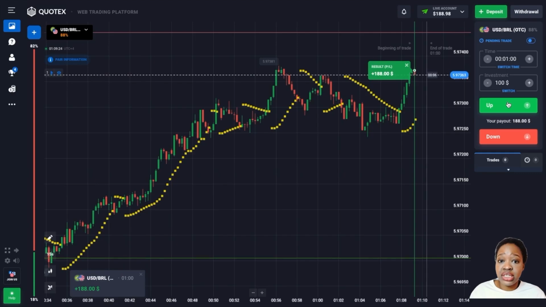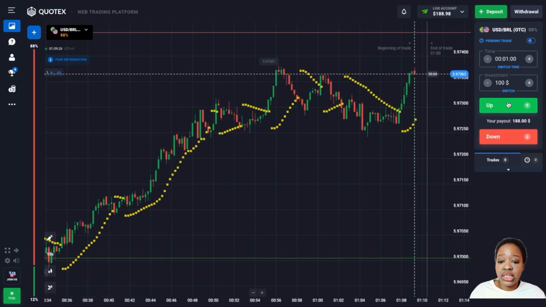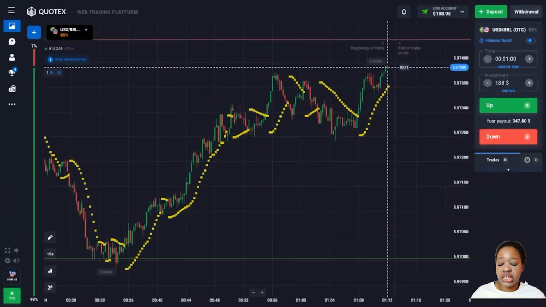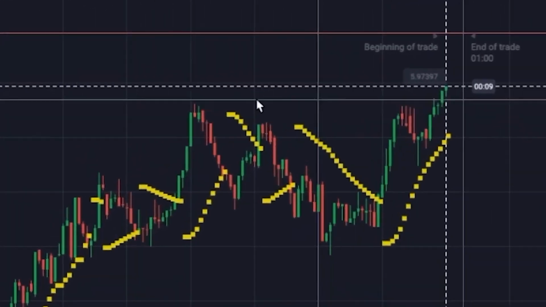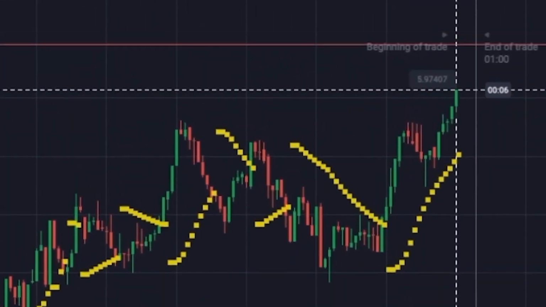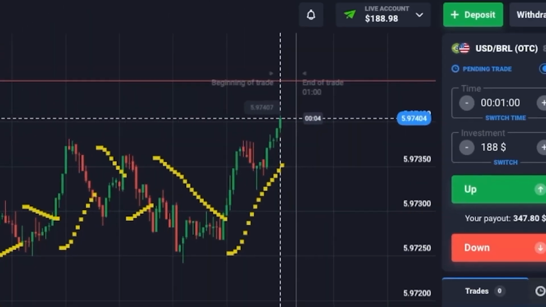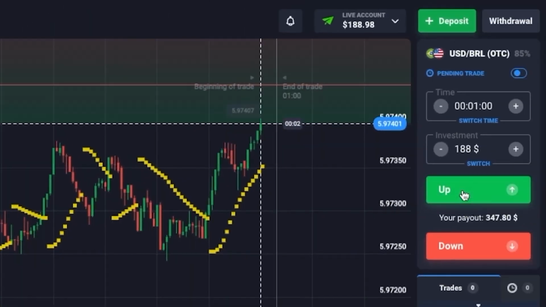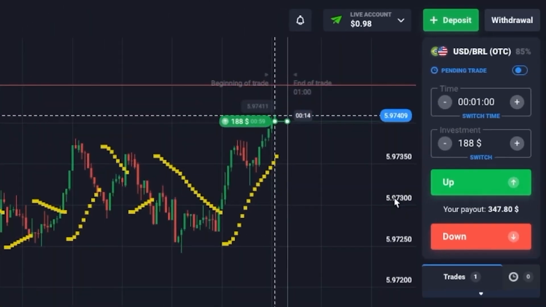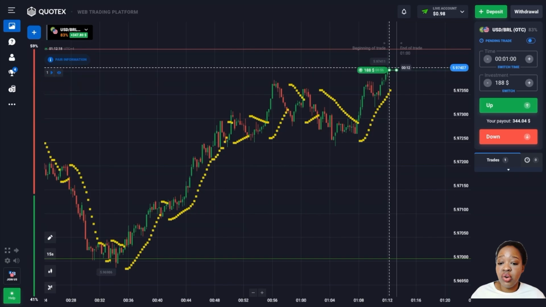This is awesome, friends. The deal is a plus. Thanks to the indicator and technical analysis, I got very good profit. Let me go on. Here you can see the price was close to the resistance level and showed a fairly confident and impulsive growth. You can see that now the price is trying to break through the previous maximum for the second time. I'm going to open a deal for an increase for 1 minute.